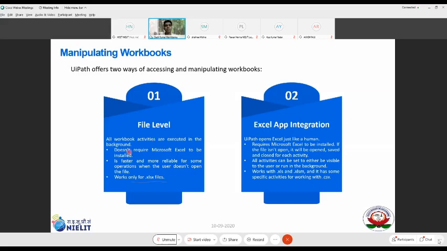In that case, we can go with file level, where it's all about using the Excel file for reading and writing content. But if you have complex macros written as part of your Excel, and there is some VB logic sitting in the back end, then in that case we'll have to use the Excel app integration.